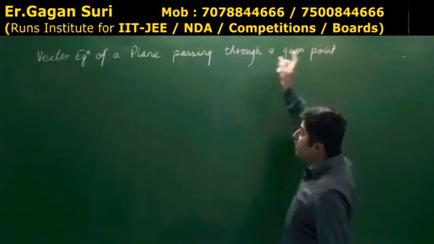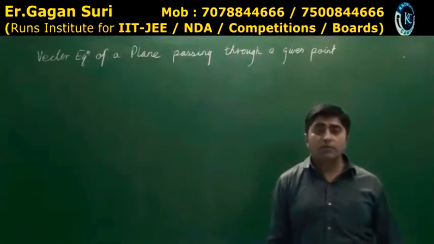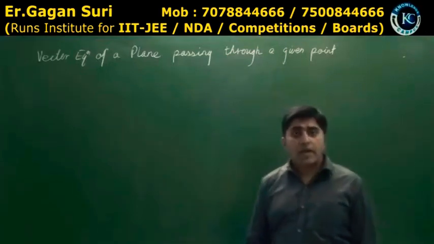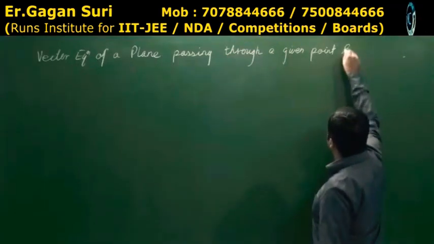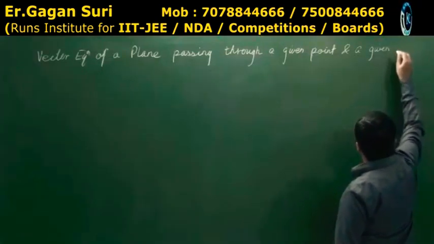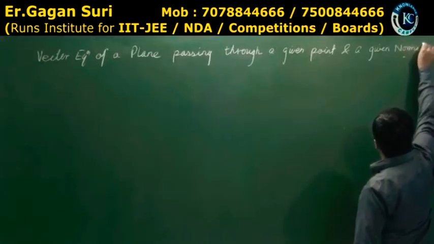When I say a point in vectors, what do I mean? A position vector. Point on the position vector. ठीक है? And given normal vector. I hope you understand what is a normal vector.